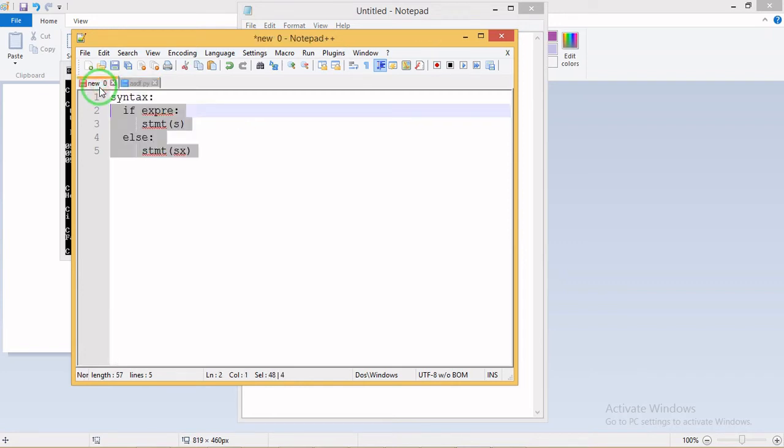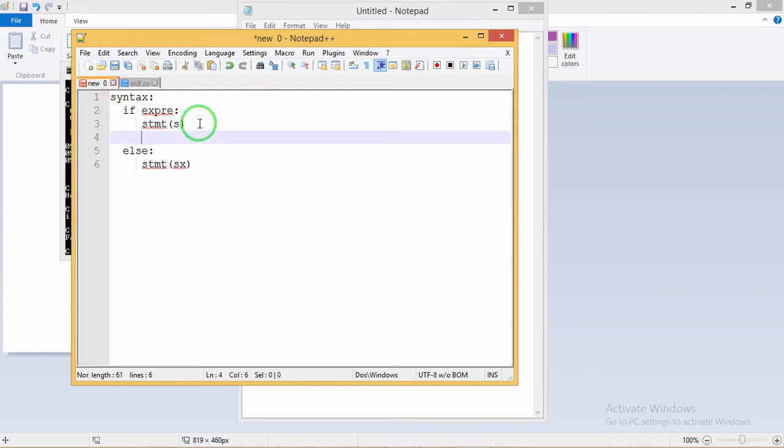If I have to give another condition here itself, I can also give it here, that is the else if part. That is a third part after the if statement.